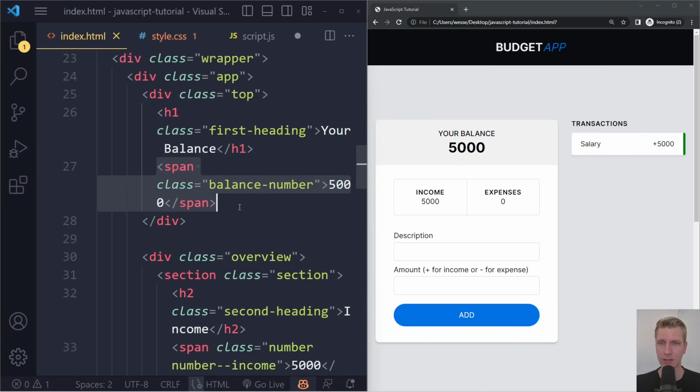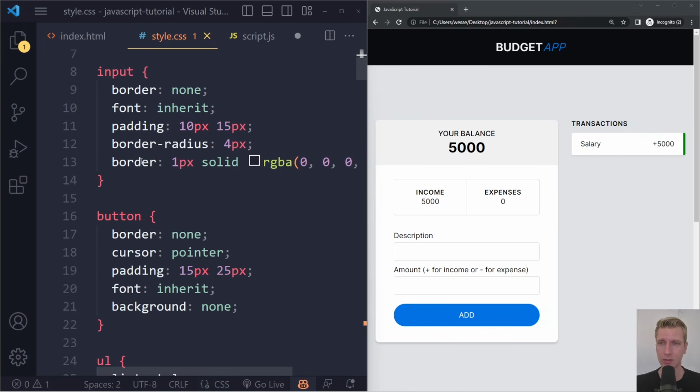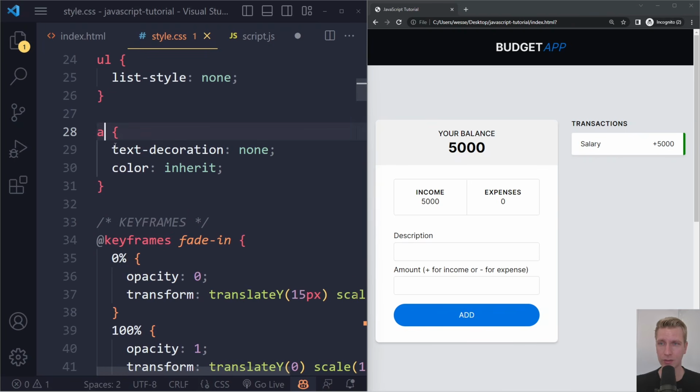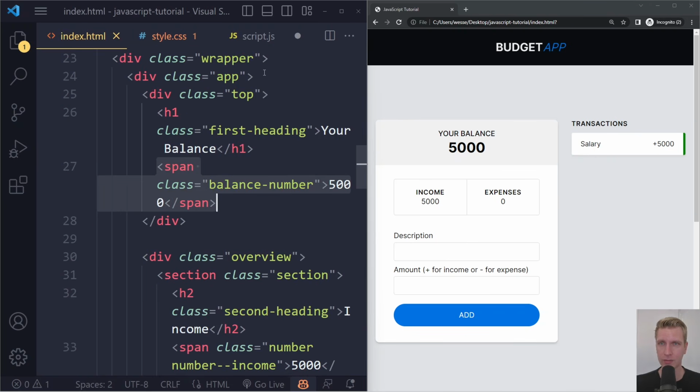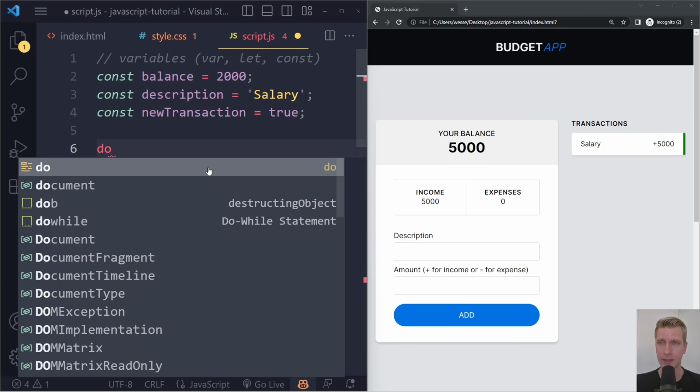So we can get a reference. That's just like with CSS. First, you need to select elements with a selector, right? We have seen it with a class, dot header, dot wrapper. Here with JavaScript, we need to select it first as well. And we can use the class even. We can even use the CSS selectors.